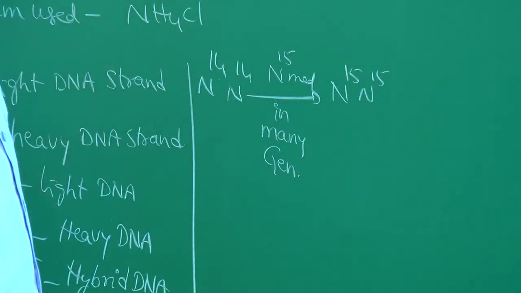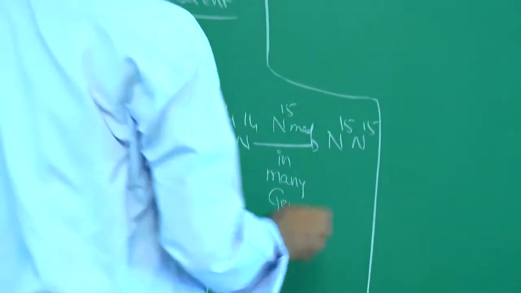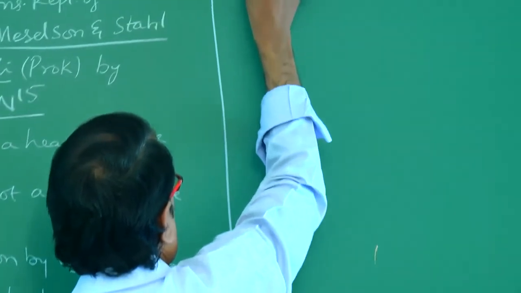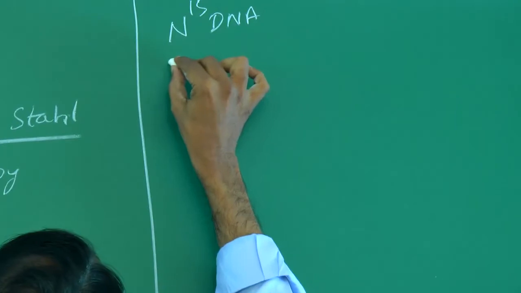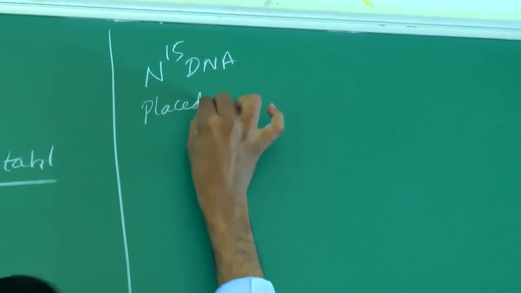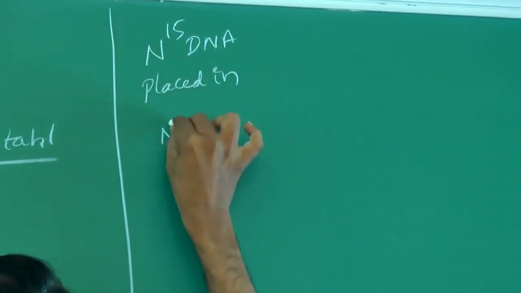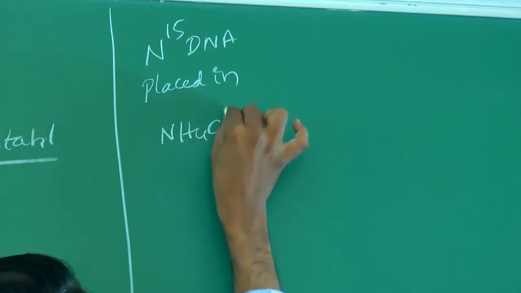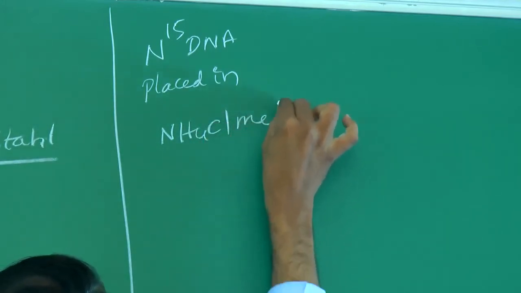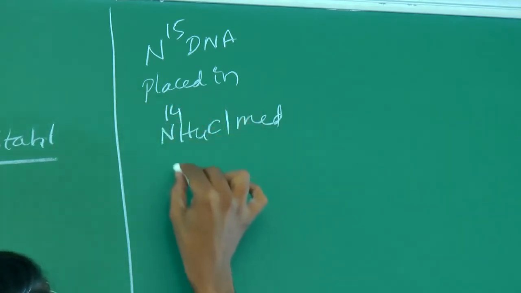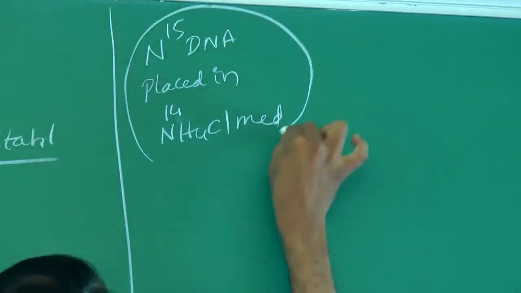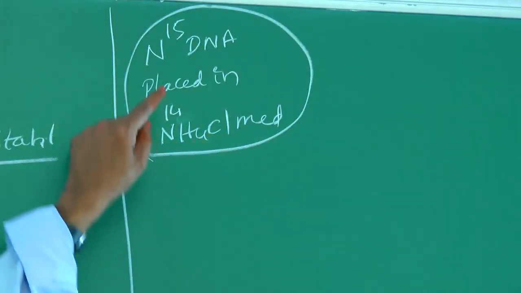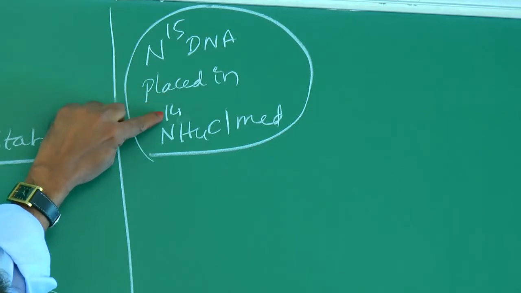Okay. Now the question is, N15 DNA placed in NH4Cl, ammonium chloride, N14 medium. See the question. N15 DNA placed in N14 medium.